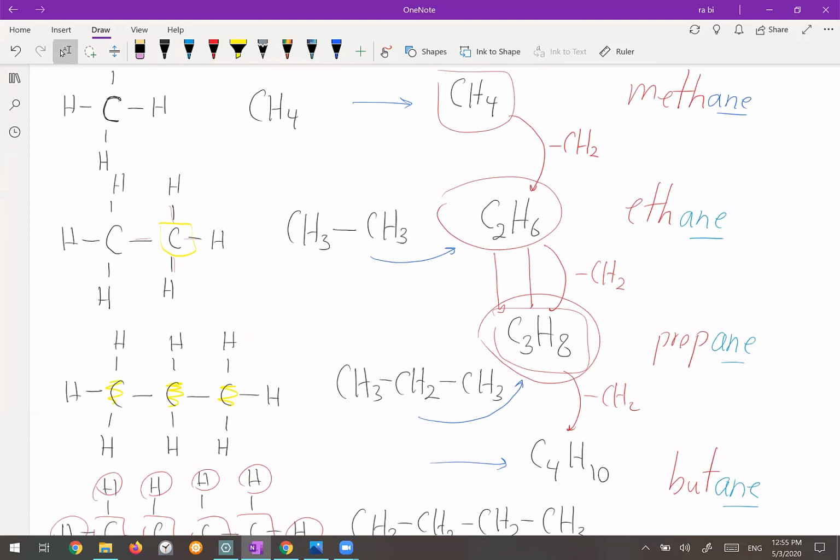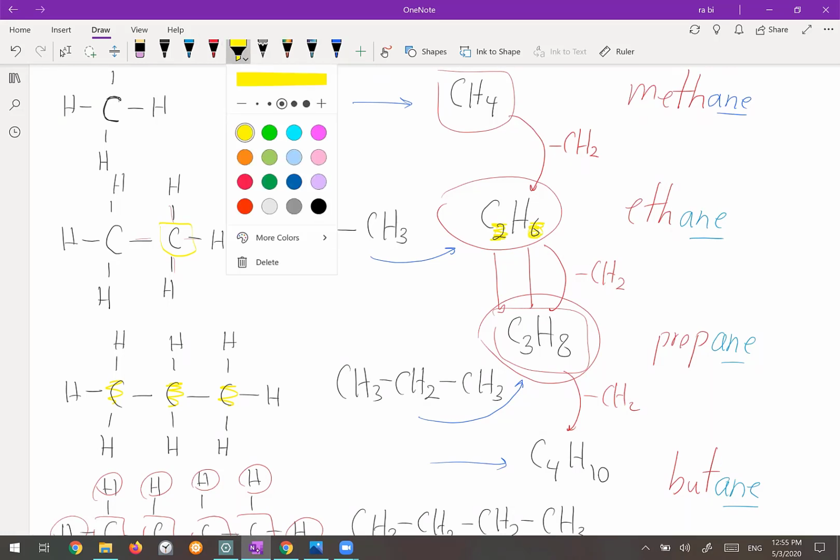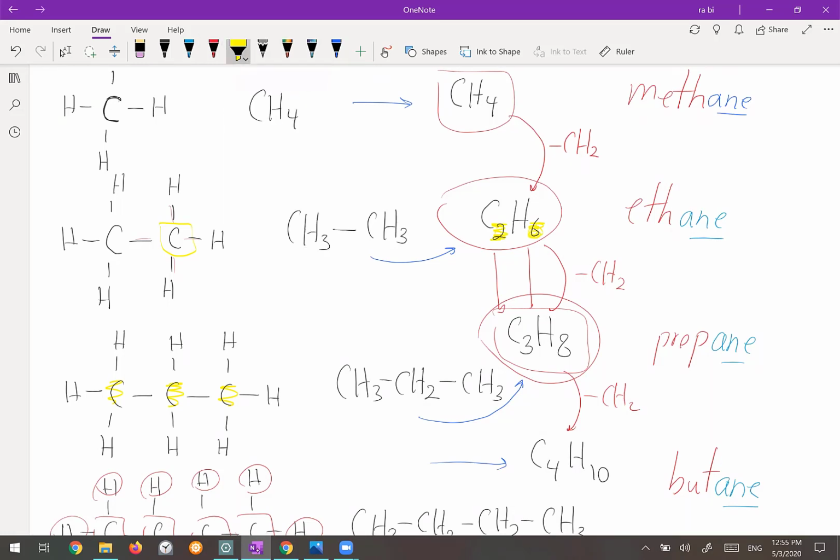Can you find any relationship between the number of the carbon that we have here and the number of the hydrogen? Is there any relationship? For example, the relationship between these 3 carbons and the 8 hydrogen, the relationship between 4 carbon and these 10 hydrogen. Who knows what is the relationship between them?